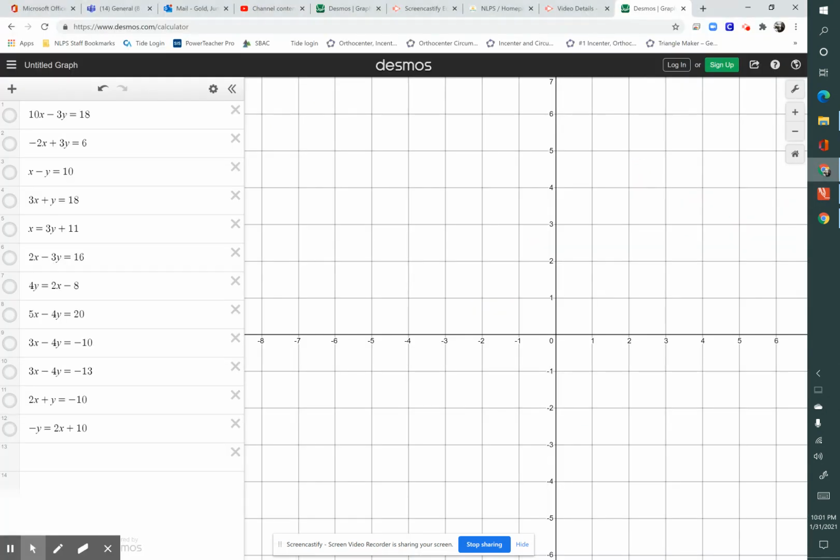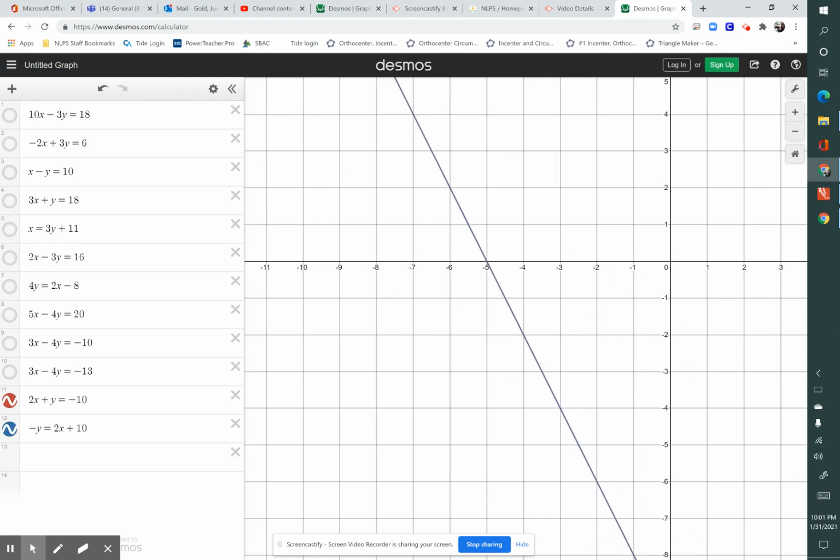So let's take a look at the lines. Here they are, and what you see is every point that is part of the line of the first equation is part of the line of the second equation. Those two are absolutely one and the same line. Every point that is part of 2x plus y equals negative 10 is a part of negative y equals 2x plus 10. If you were to put them in slope-intercept form, they would both have the same exact equation.